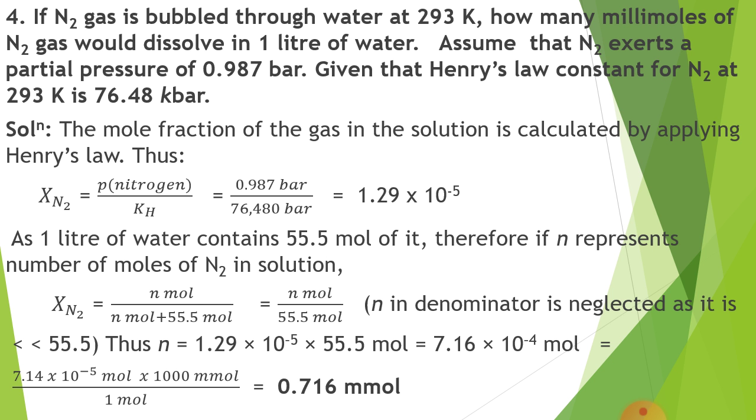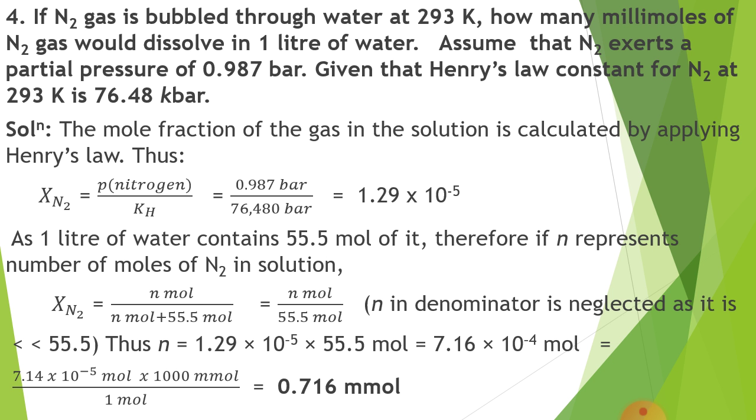As 1 liter contains 55.5 mole, how do we know that? The volume of water is 1 liter and density is 1 gram per ml, so the mass of water is 1000 grams. If we divide by 18, the molar mass, we find the number of moles, 55.5. Therefore, if n represents the number of moles of N2 in the solution, X N2 equals n mole divided by n mole plus 55.5 mole of water.